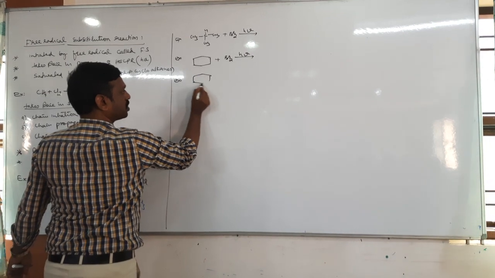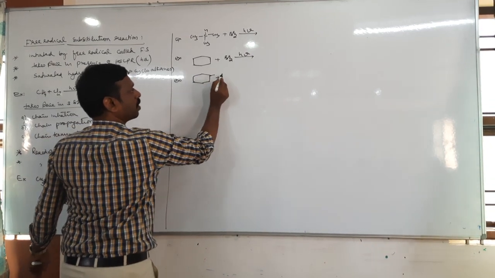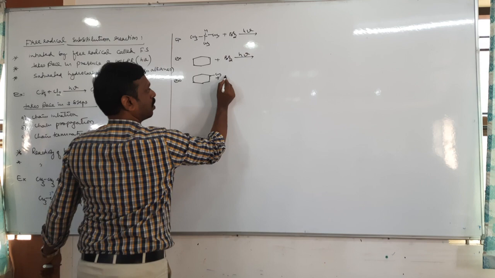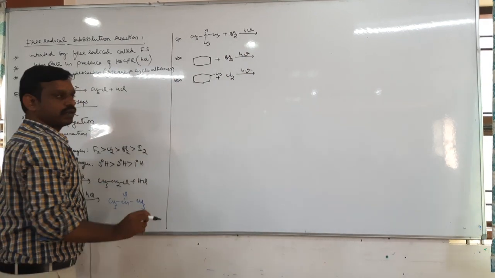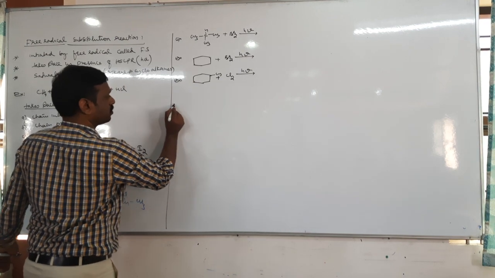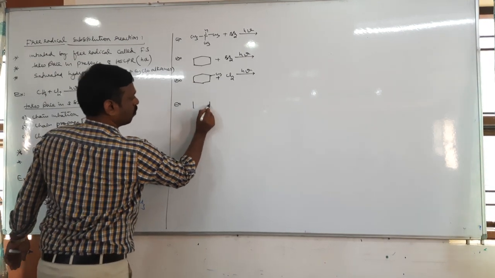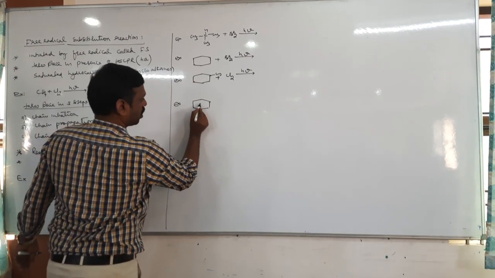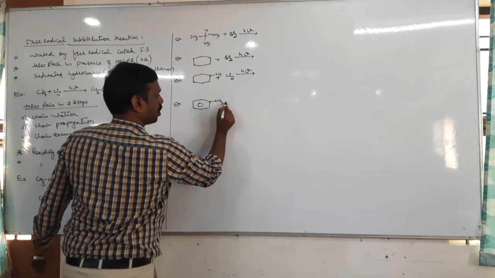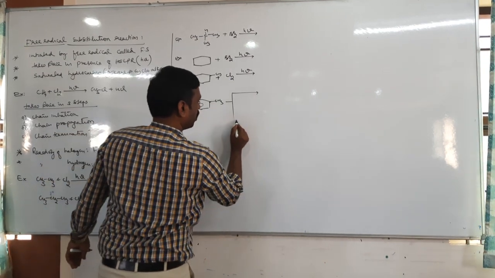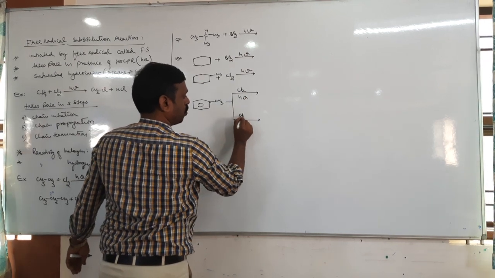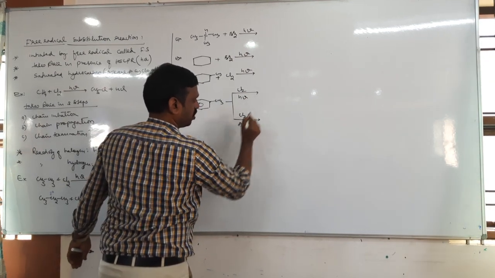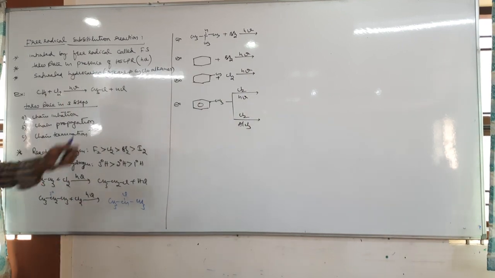Methylcyclohexane plus chlorine in presence of sunlight. What is the major product? One more, let us take toluene. Toluene reacts with chlorine in two different conditions: chlorine with heat or light, and chlorine with AlCl3. What are the products?